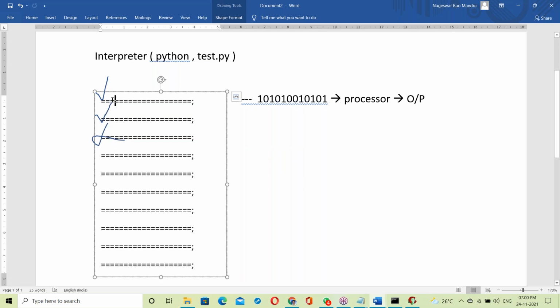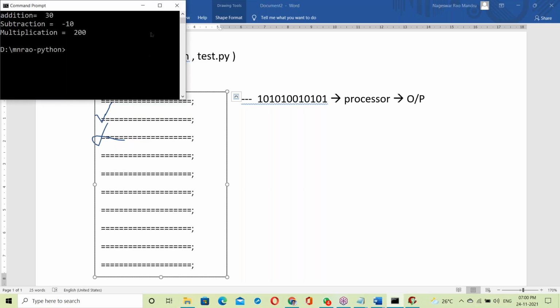If the statement is correct, generating output immediately. Next statement correct, generating output. So line by line: first line completed, second line completed, but third line error, stopping here. That's it. It's line by line. It takes only one line and executes. Next line taking, then execution. Something wrong, stops. Let me show practically.